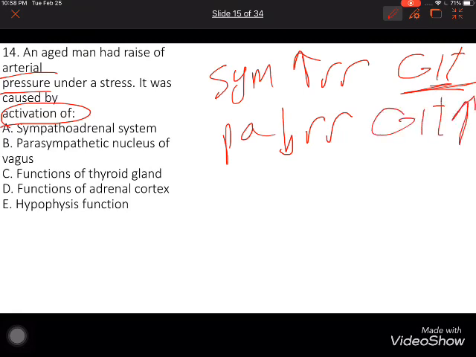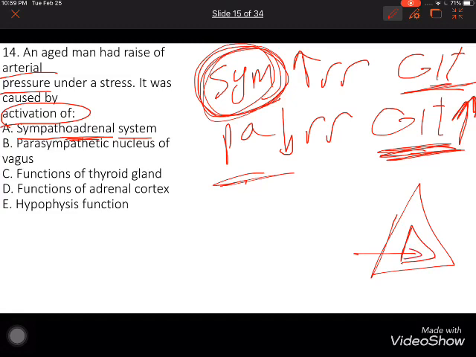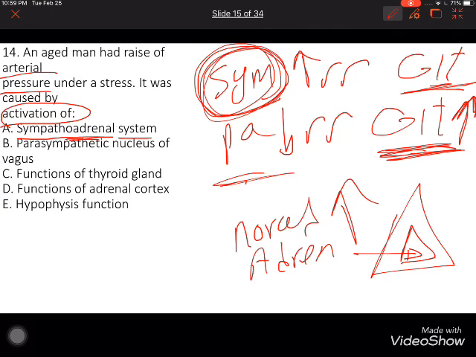everything in your body except the GIT, which increases. That's why when we are watching a film, with parasympathetic activity, we eat a lot, because the GIT is working. But when the sympathetic system is working, you are in stress and there is no time for eating. That's why we choose the sympatho-adrenal system. Sympatho is sympathetic. Adrenal refers to the adrenal medulla, for noradrenaline and adrenaline. They also increase heart rate and respiration.